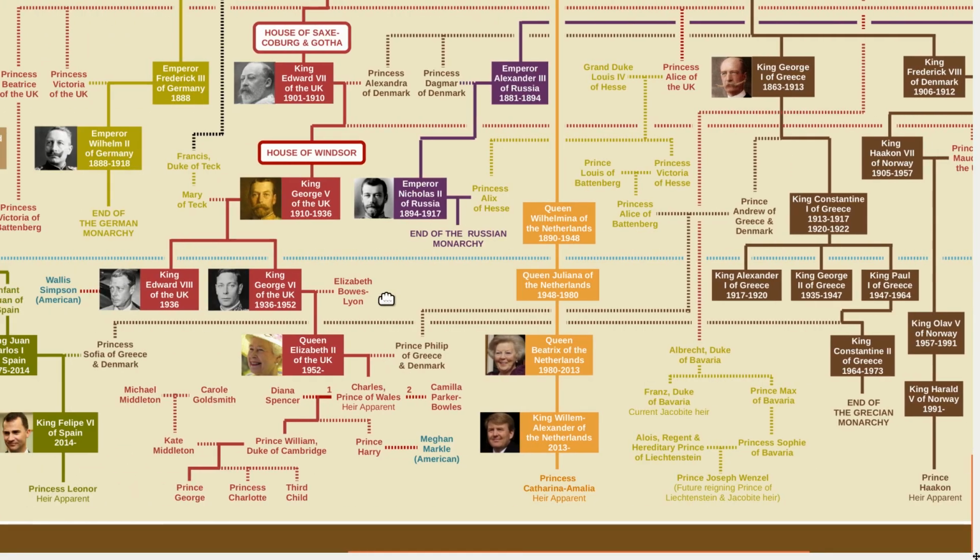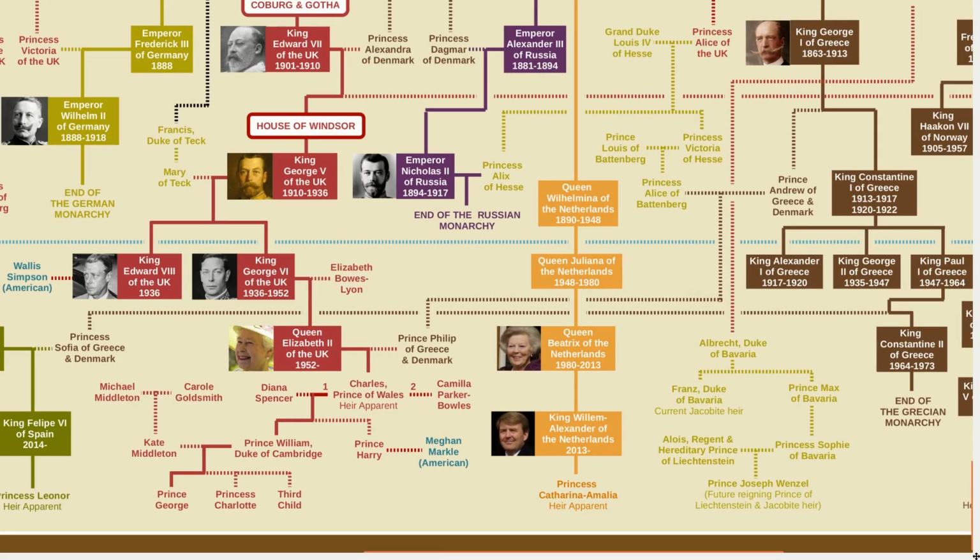Now, the final thing I will point out is one of the reasons why it's interesting to trace male-only lines. Not that that holds any kind of importance per se, or that males are better than females.